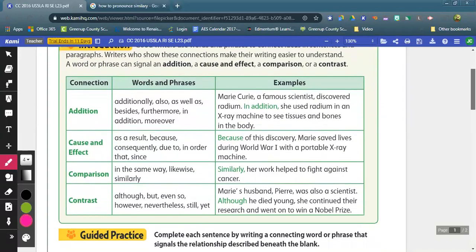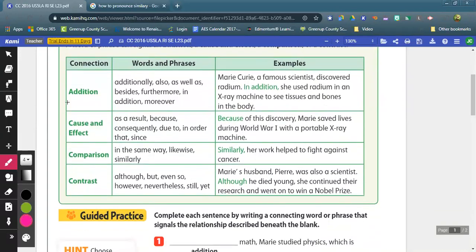So we've got some connections here. We've got addition, and all that means is we are adding to a thought or to complete a thought. So we've got additionally as our words or word phrases for addition, also, as well as, besides, furthermore, in addition, and moreover.